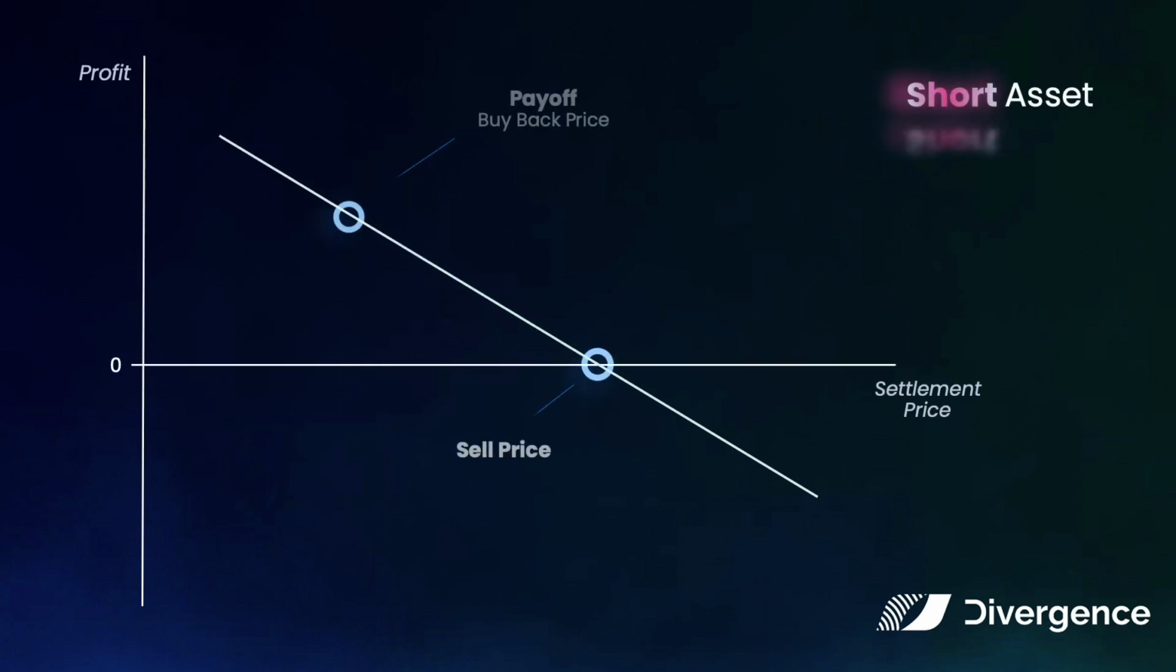First, let's say you short 1 Ether. Your profit or loss is linear. You make a profit if the price is lower than your entry position. You earn the difference between your entry and buyback price.